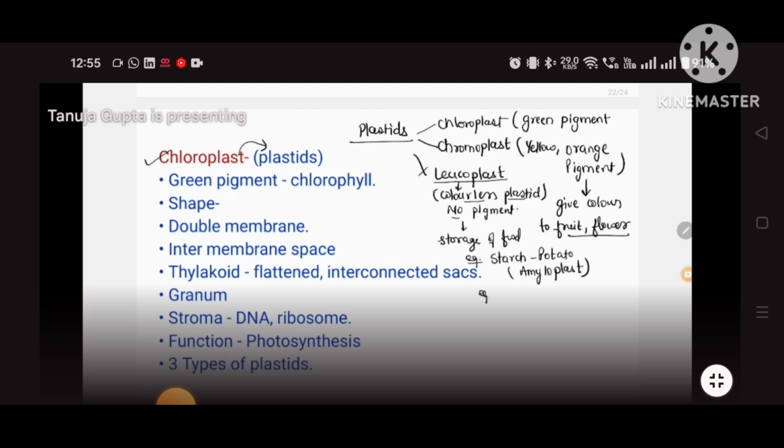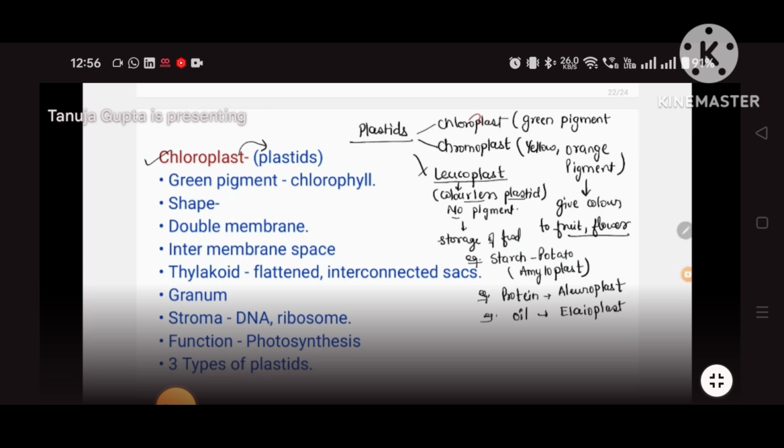If it stores protein, then it is called aleuroplast. And if it stores oil, then it is called elaioplast. These are the further types of leucoplast, depending on what kind of food is stored.